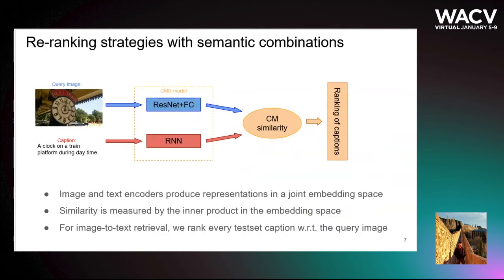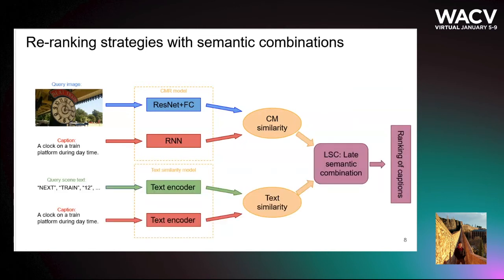In our work, we propose two approaches to solve the StacMR task. The first one is applying re-ranking strategies on existing cross-modal retrieval models. A mapping of images and captions is trained to output both representations in a joint embedding space. Similarity is measured by the inner product in the embedding space. On the other branch, we encode syntax and captions to obtain their similarity. Finally, we compute a late semantic combination function to weight each modality and re-rank the captions accordingly.